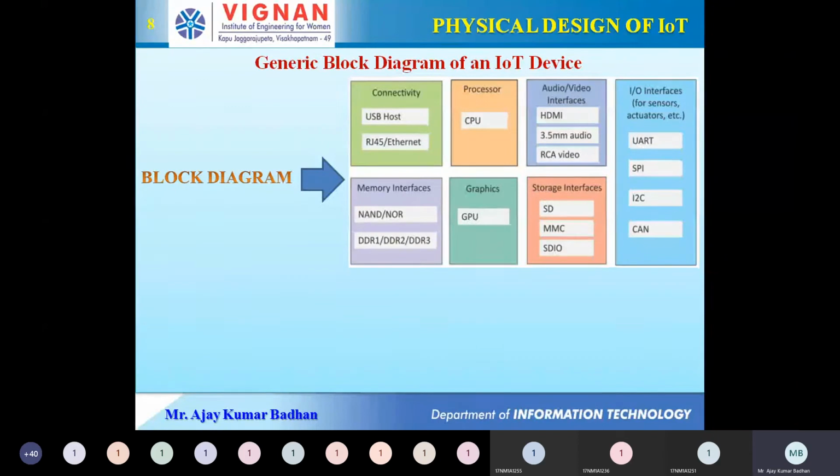Now if you look here, it has several different types of interfaces. The first and foremost you can see is the I/O interfaces. These I/O interfaces are mainly input-output interfaces, and they are mainly meant for sensors and actuators. Sensors are nothing but the devices we are going to deploy. For example, I told you temperature sensor. Sensors are nothing but electronic devices which are connected to the net. So these sensor devices you are deploying, maybe a temperature sensor, a humidity sensor, or some other kind of sensors, will interface with each other with the help of this particular interface called I/O.